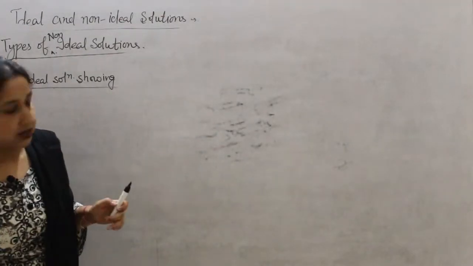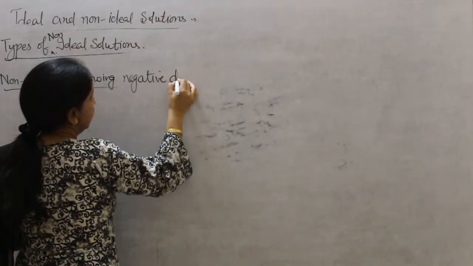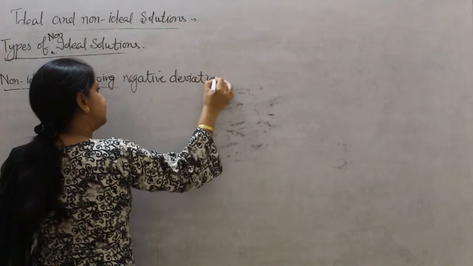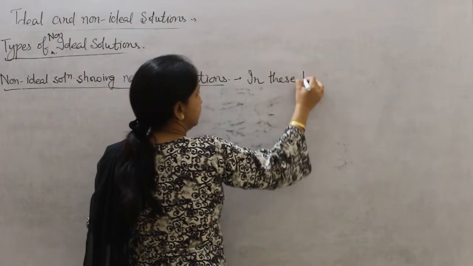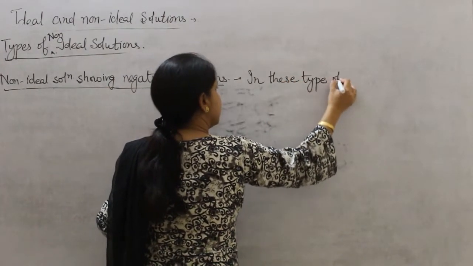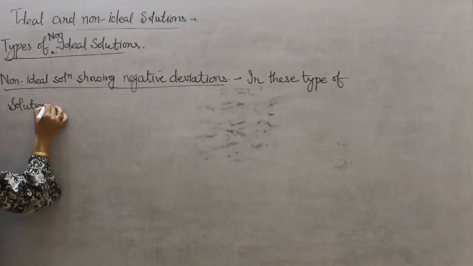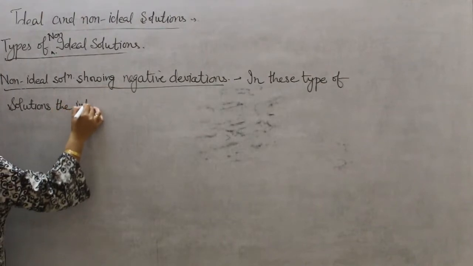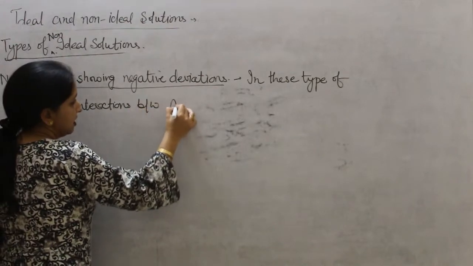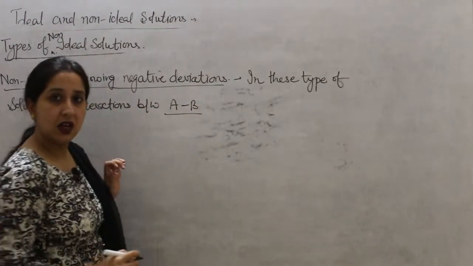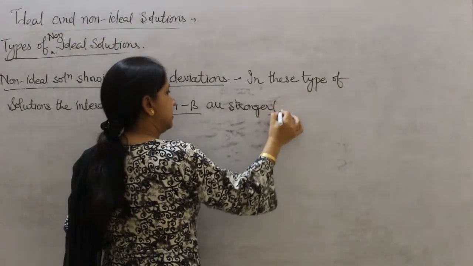So in these type of non-ideal solutions showing negative deviations, the interactions between A, B are stronger, or you can say more.